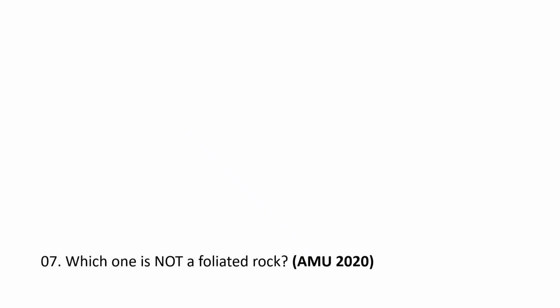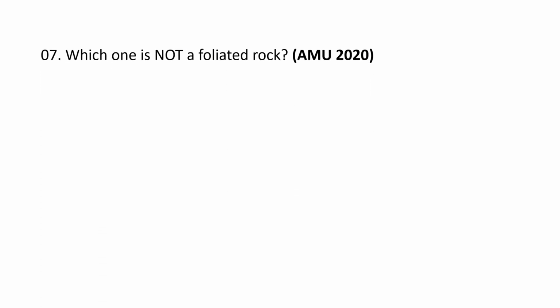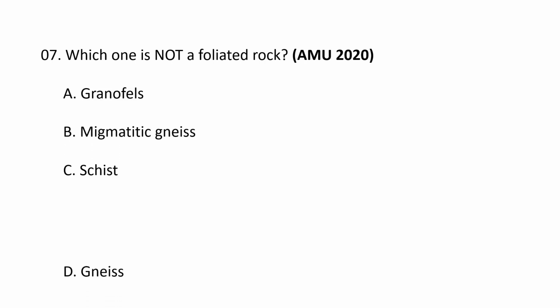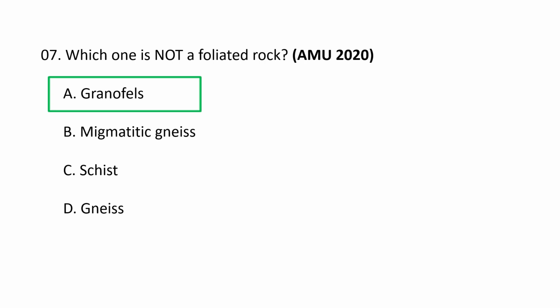Next question. Which one is not a foliated rock? The choices are A. Granofels, B. Migmatitic gneiss, C. Schist and D. Gneiss. The correct option goes as A. Granofels. A granofels is a non-foliated metamorphic rock with a granular, non-layered texture consisting of interlocking equidimensional crystals. The defining characteristic of a granofels is its complete or nearly complete lack of foliation and lineation. So granofels is not a foliated rock. A is the correct option.